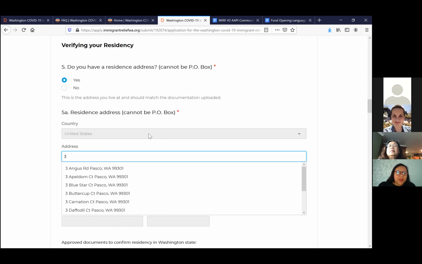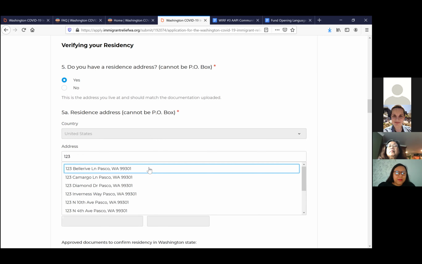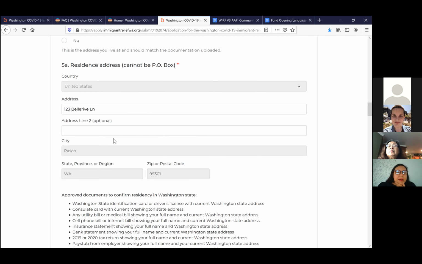I should probably not do my address. Just gonna do a random one. So once you start typing the address, everything else fills automatically. So I can't change the city or the zip code, right? So we gotta make sure that this address is correct.